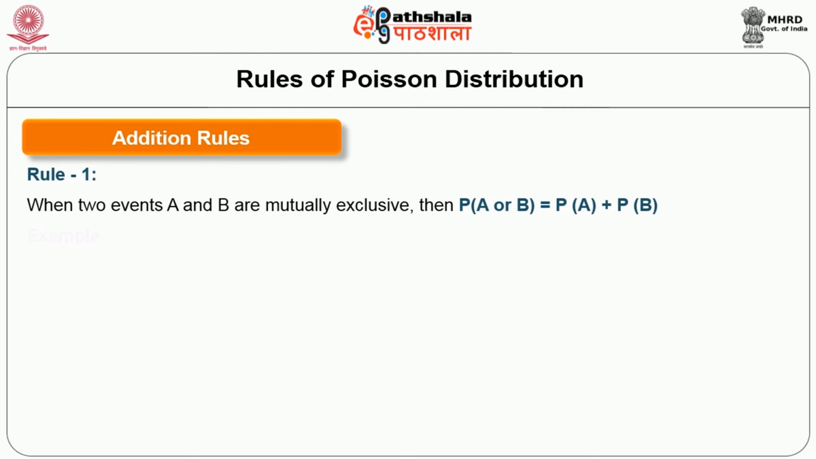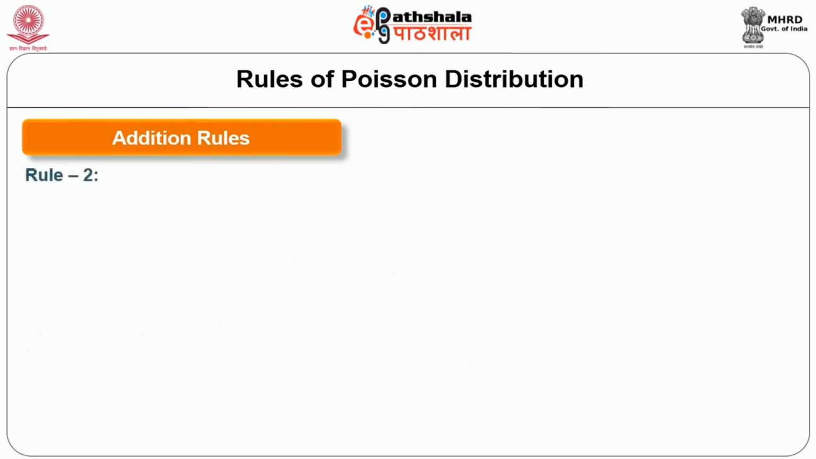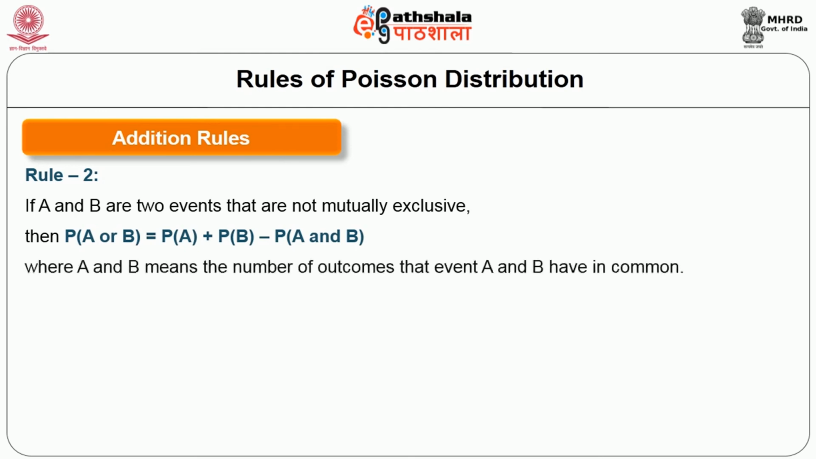So it can be represented as probability of A plus probability of B. The same example we have already discussed earlier, and now we go for rule 2. Rule 2 says that if A and B are two events that are not mutually exclusive, then the probability of A or B is probability of A plus probability of B minus P of A and B, where A and B means the number of outcomes on which the events A and B have been common.